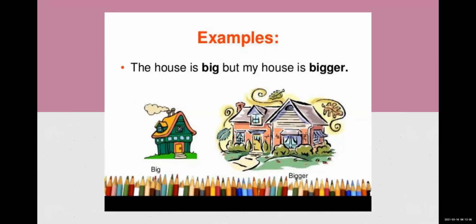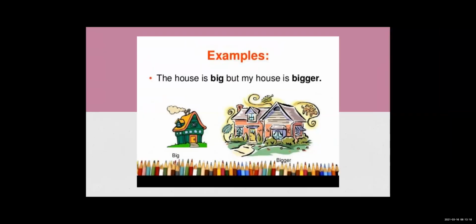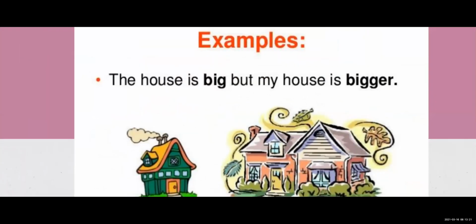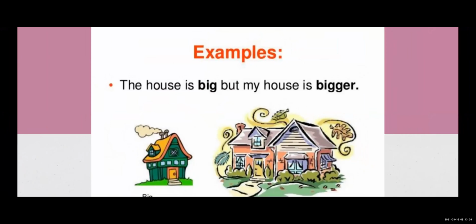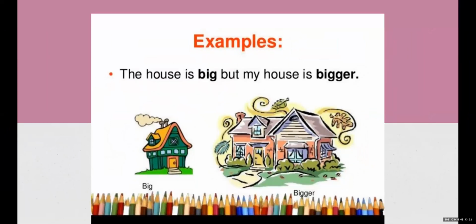We'll see some examples of comparative. The house is big, but my house is bigger. Now over here, transition has been done. You can keep this in mind. The house is big, but my house is bigger. There are two houses here, one is small and the other one is big. You're getting the point. Comparison is made.